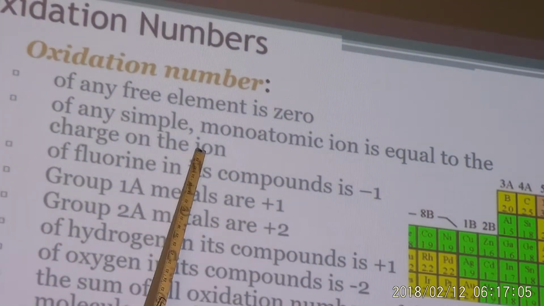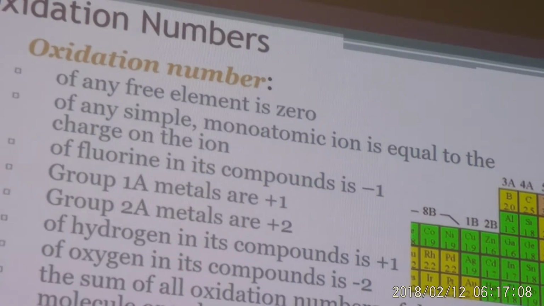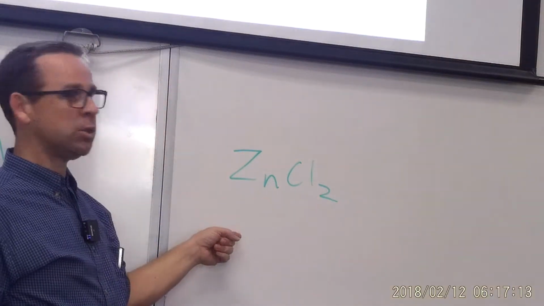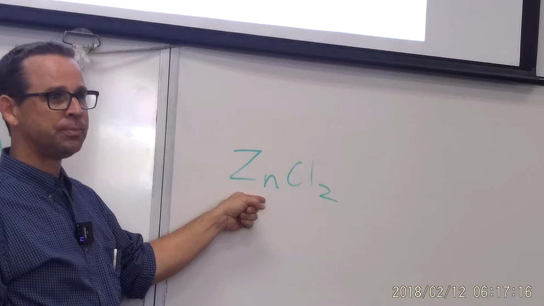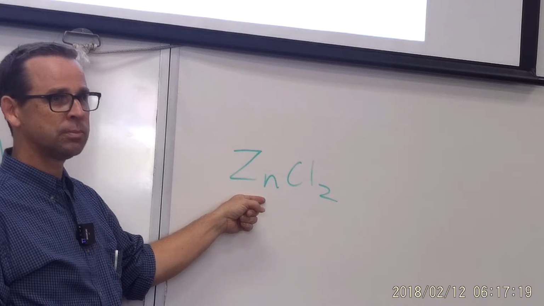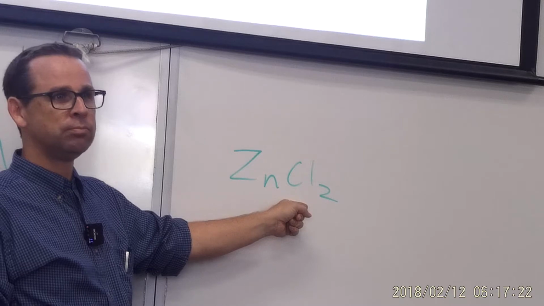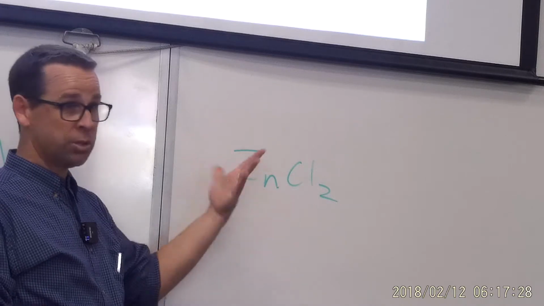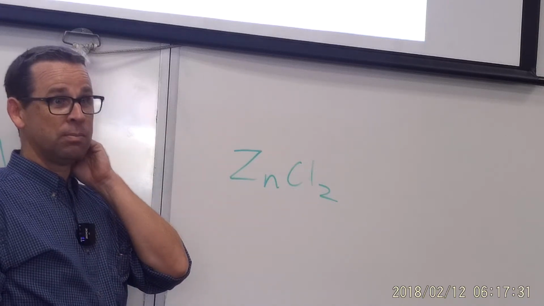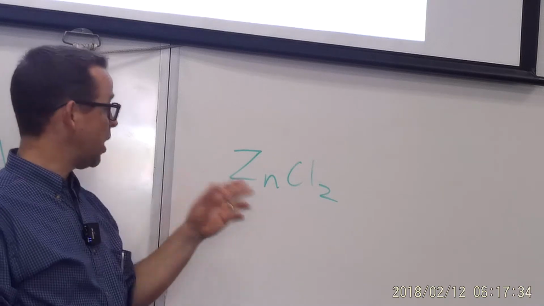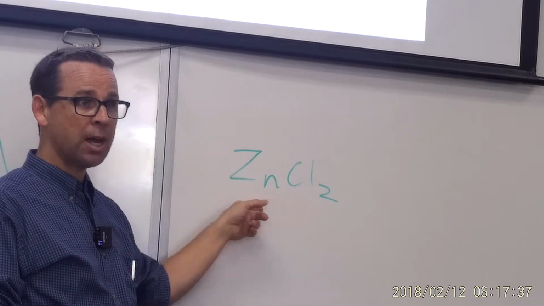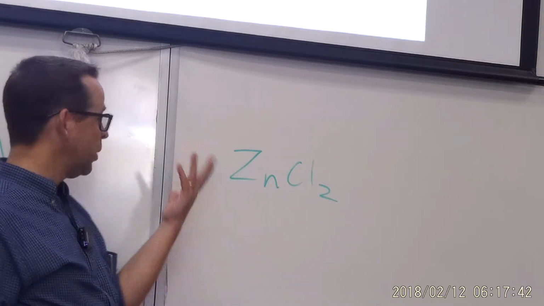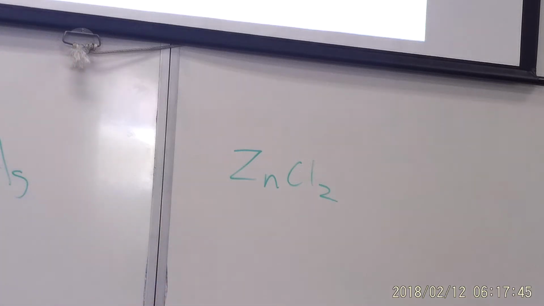If it's in an ionic compound, and now you know how to find this, here's an ionic compound. What's the charge on this zinc? What's the charge on the chloride ion? -1. The charge on the zinc? +2. So those are the oxidation numbers. Does that make sense? If it's an ionic compound, the charges on the atoms are the oxidation numbers.